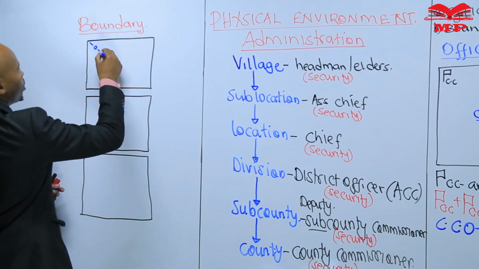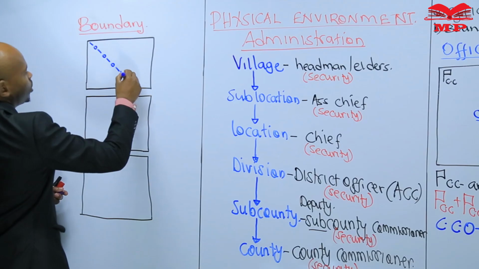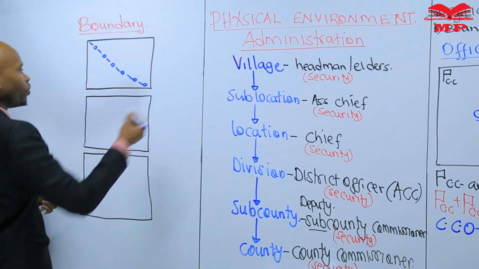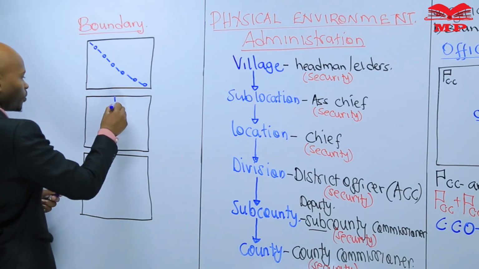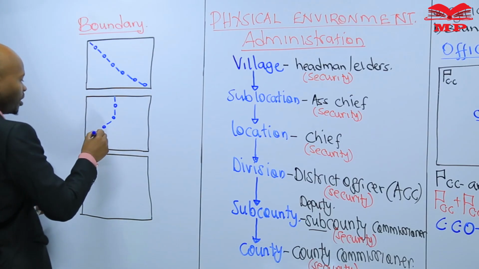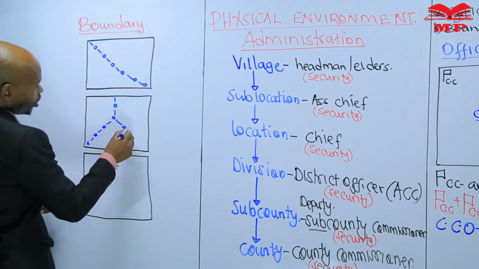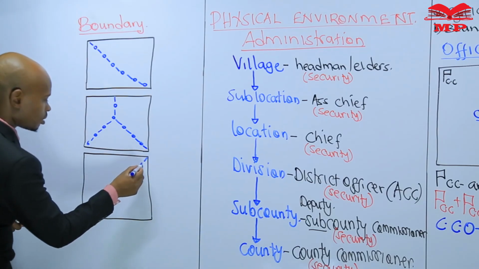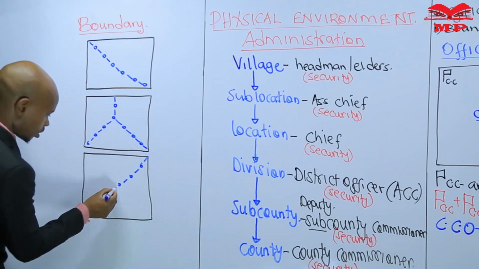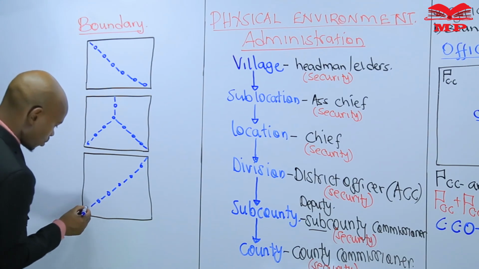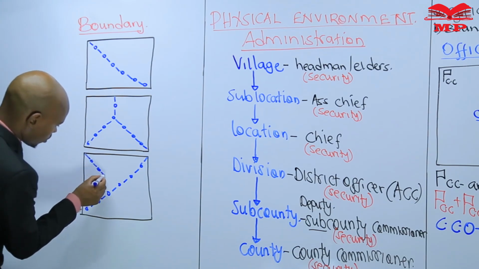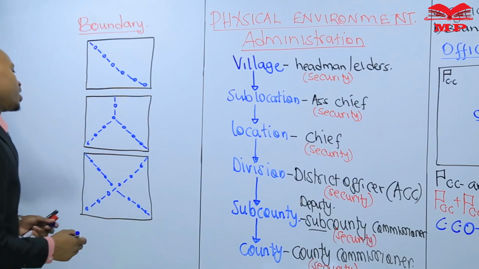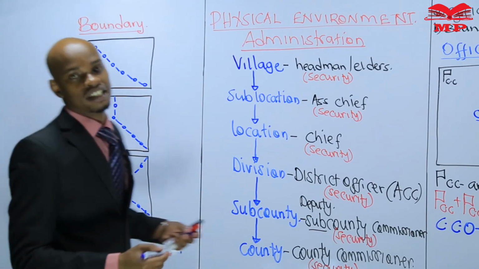Let us have a boundary there. It doesn't have to be one line of a boundary. It can be like this one, for instance. A boundary can be dividing that area into several subsections. These are examples of boundaries in an area, and it can be dividing an area into very many sections.